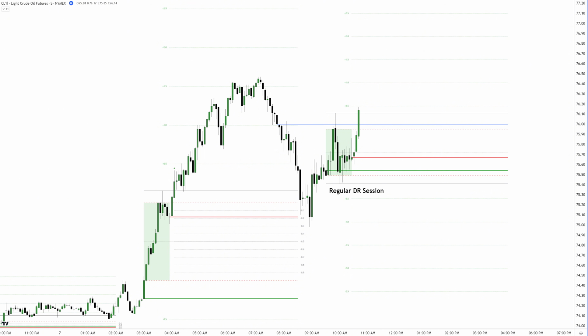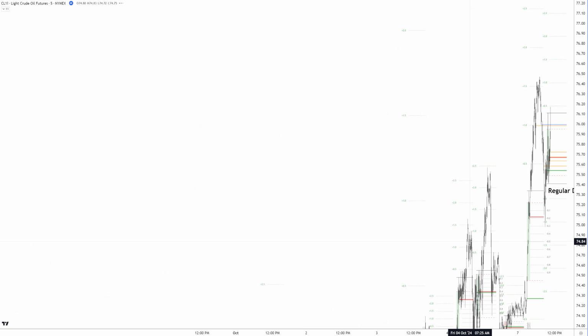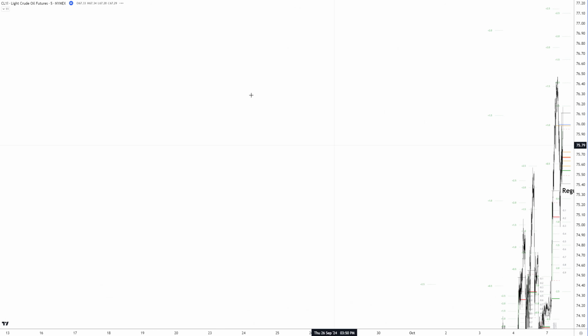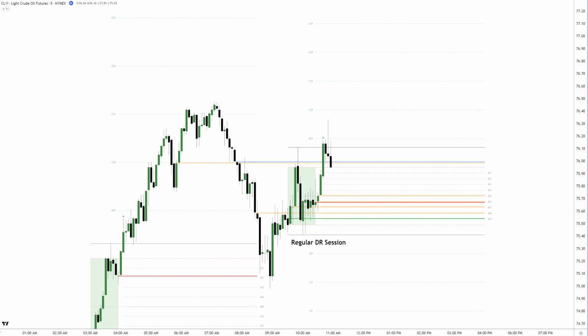In addition, we have some previous volume imbalances inside the current defining range and 2 open magnetic volume imbalances that align with the closing price and IDR mid. These areas should be highlighted for potential setups. Looking further left, there's no interesting price action from previous days in terms of previous DR session levels that might influence the current setup. As we wait, price retraces back into the defining range.